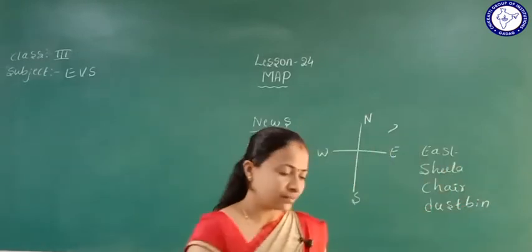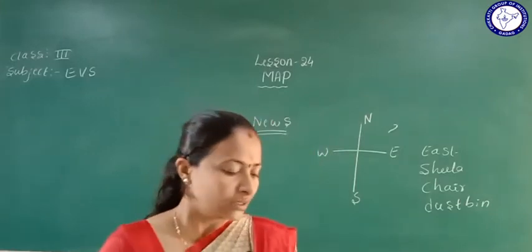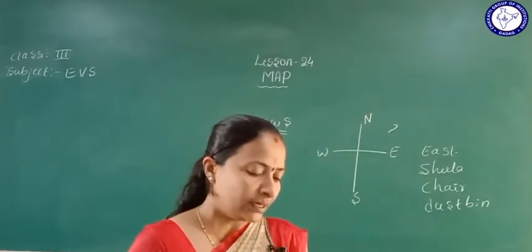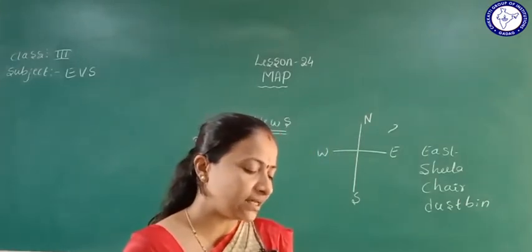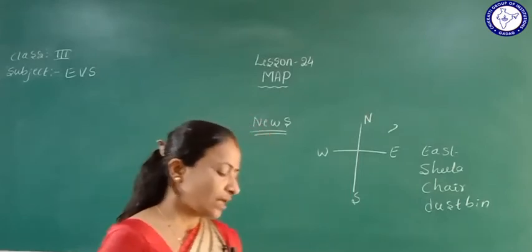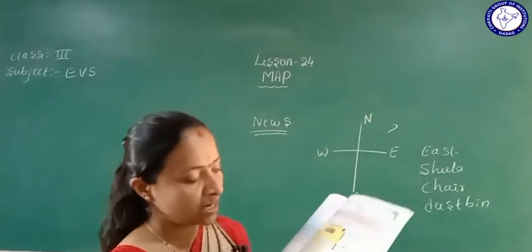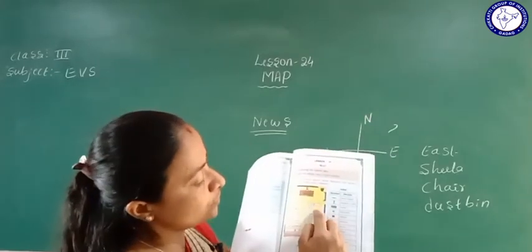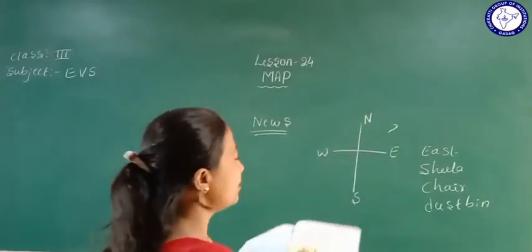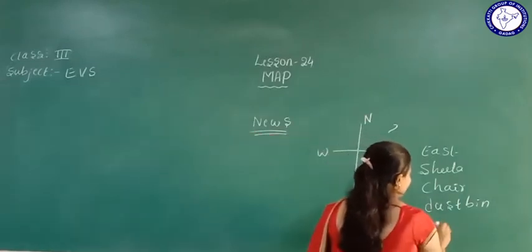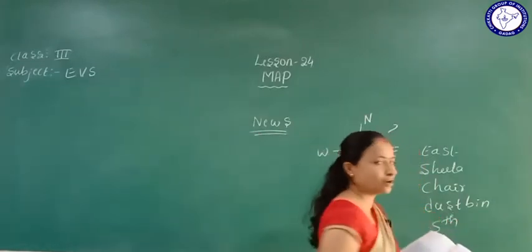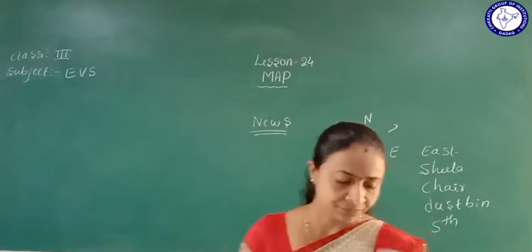Okay, next one. Disha is sitting on dash bench on the right side of Riyaz. On Riyaz's right side, which bench is she sitting on? Disha is marked here. 1, 2, 3, 4, 5. That is the fifth bench on Ramesh's right side. Understood? Okay.